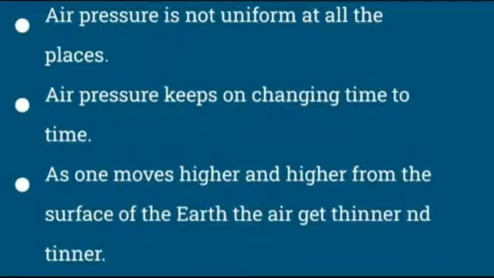As we go higher and higher from the surface of the earth, the air gets thinner and thinner. So this is the reason why, as we go away from the earth, the oxygen level in the air decreases, because the air becomes thinner as we go away from the earth's surface.